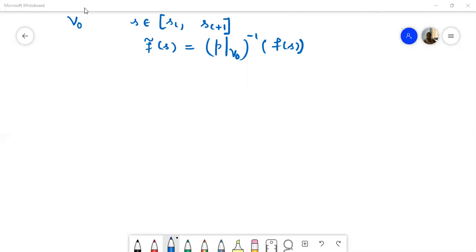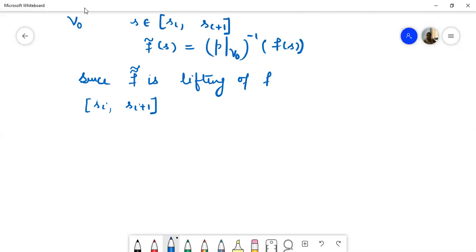Now what should be the value of F double curl at S? Since F double curl is also a lifting of F, it must carry the interval Si to Si plus 1 into the set P inverse U, which is the union of V alpha.